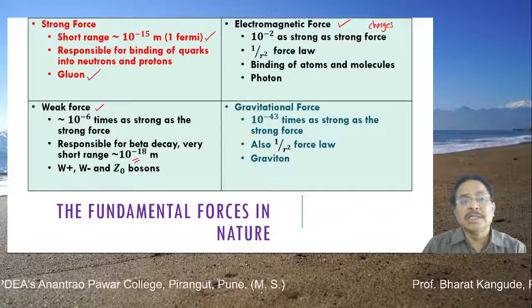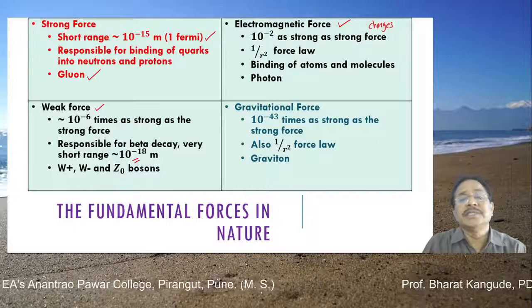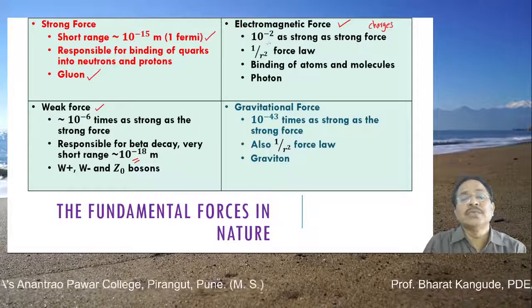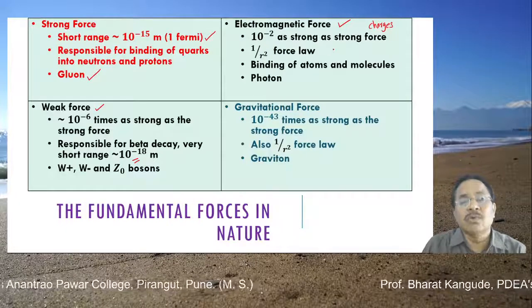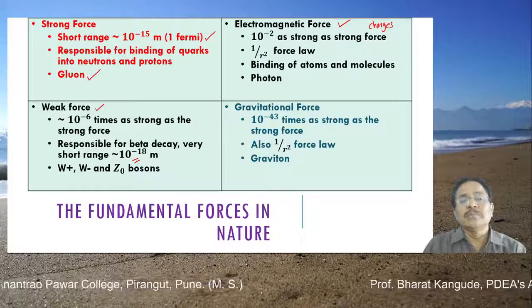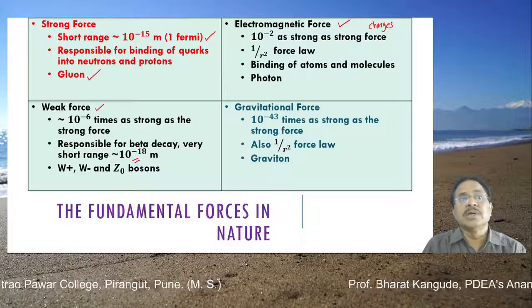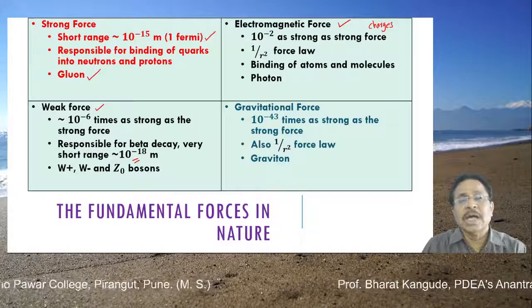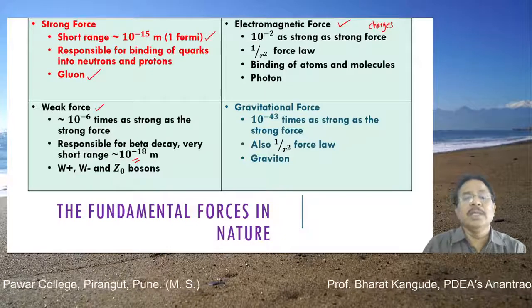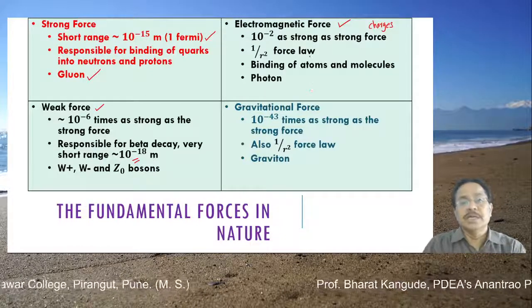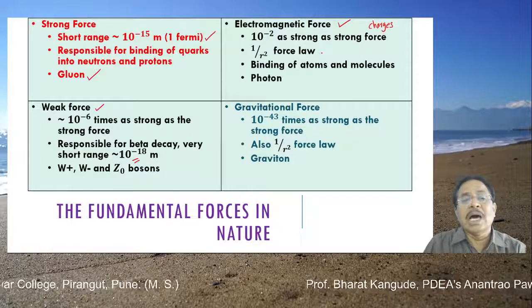And this particular force, if its strength is calculated, it is 10 raised to minus 2 as compared to the strong force, or 10 raised to 2 times weaker. So 100 times it is weaker as compared to the strong force. One more very important characteristic of this force is that it has 1 upon r square dependence.